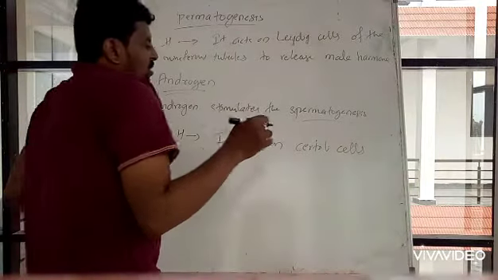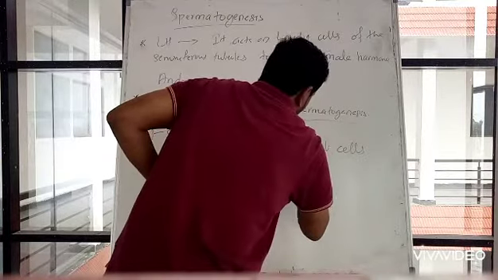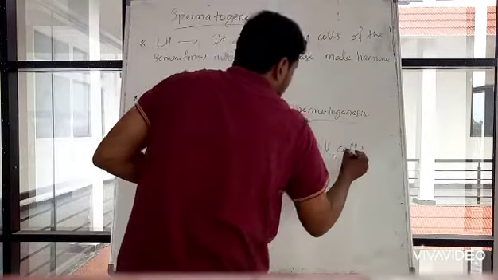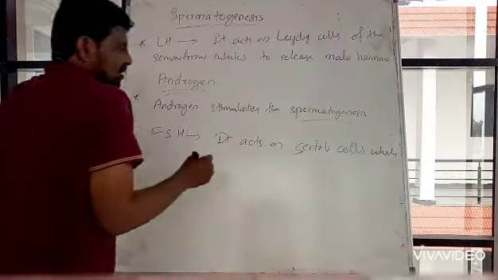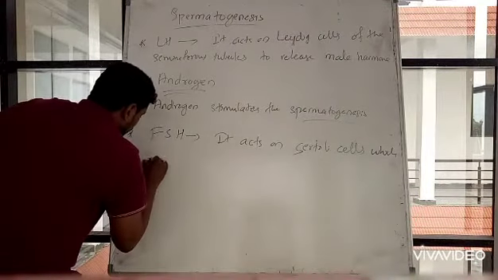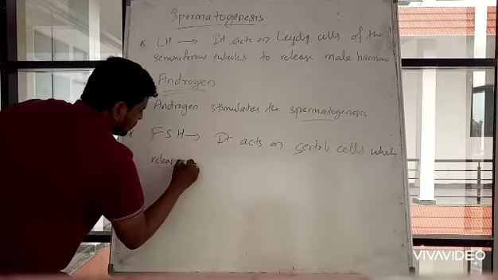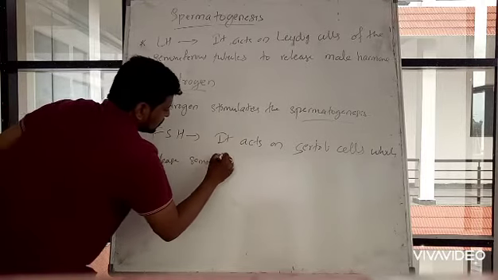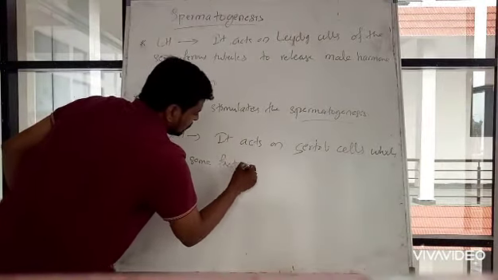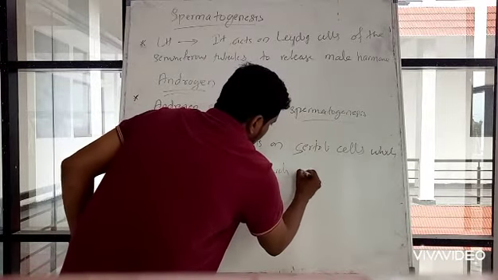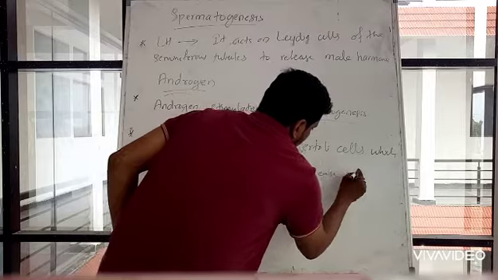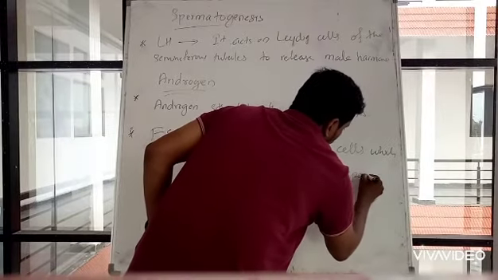So it acts on Sertoli cells, which release some factors which increase spermiation.